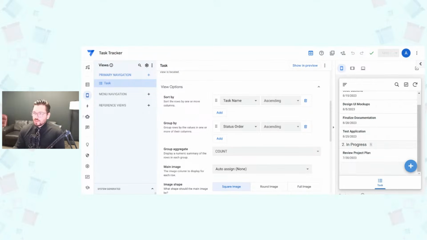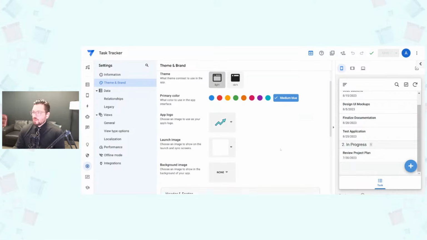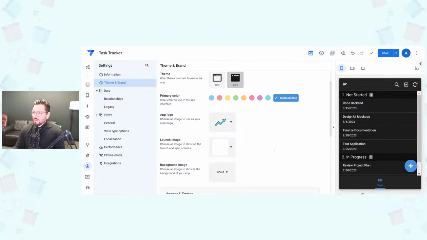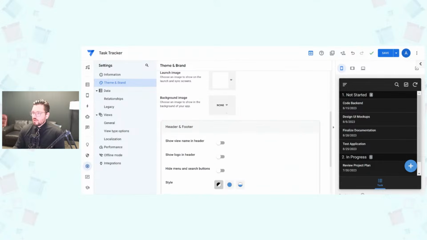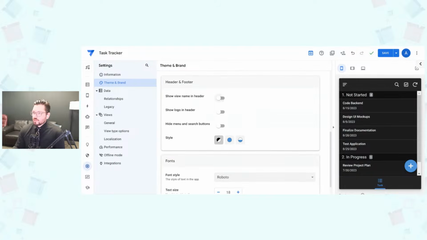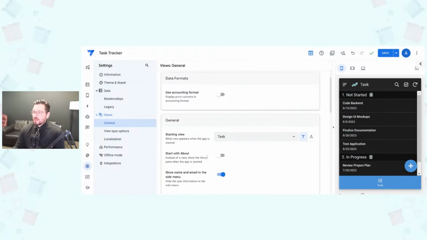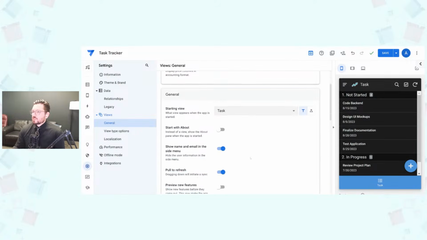So I'll just give some quick points on how I like to structure the UI. We do have a little bit of time left. So if you like dark mode, put it to dark mode, just with the click of a button right there. And then you can put your own launch image, your app logo, and your background there. You can also show the name in the header and then the logo. All right, so there's our name and logo. We like to use this accented footer, and then Roboto is great. Then in general, I actually like this accounting format. It's pretty cool. That's just a side note.